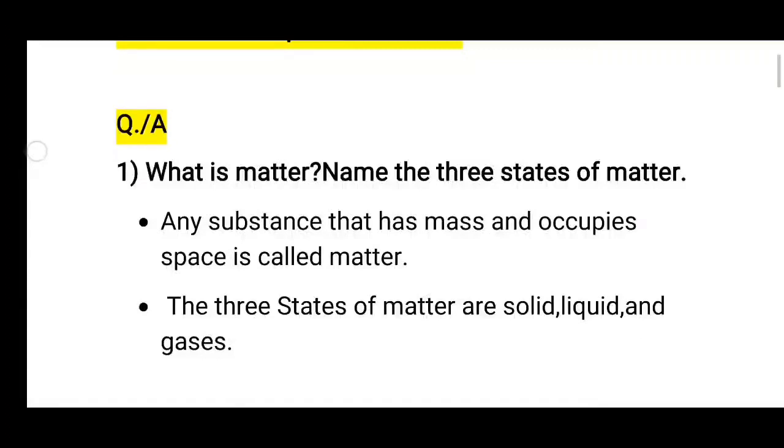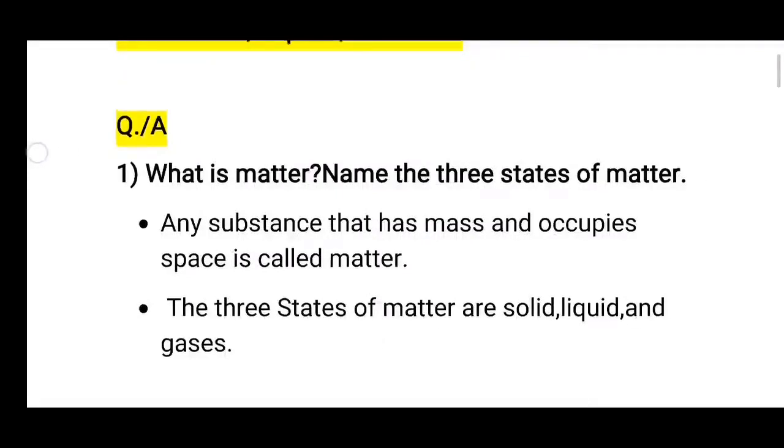Right? So first of all, what is matter? तो मैटर मीन्स वॉट, जिस सब्सटेंसेस का मास होता है, मास मीन्स वॉट, वेट, राइट. तो जो भी सब्सटेंस का वेट है और जो स्पेस को ऑक्यूपाई करता है उसको हम कहते हैं मैटर. Matter means all the things that have mass and occupy space, it's called matter. And there are 3 states of matter. They are solid, liquid and gases.